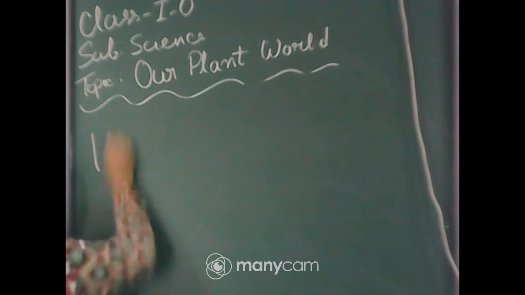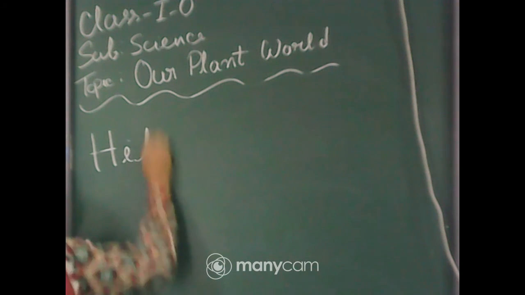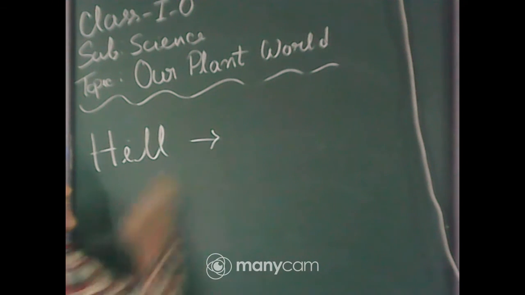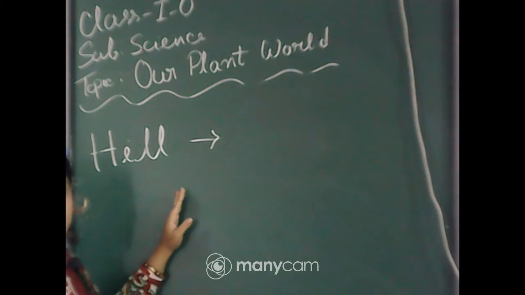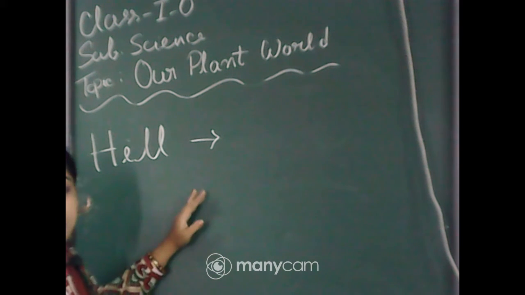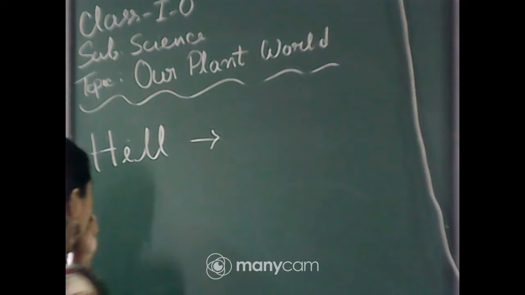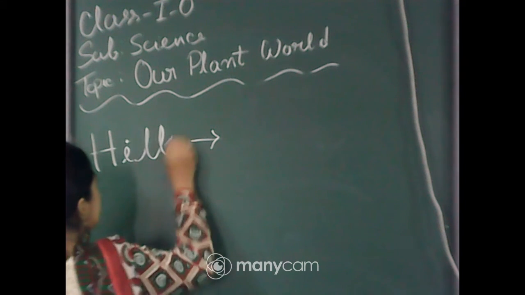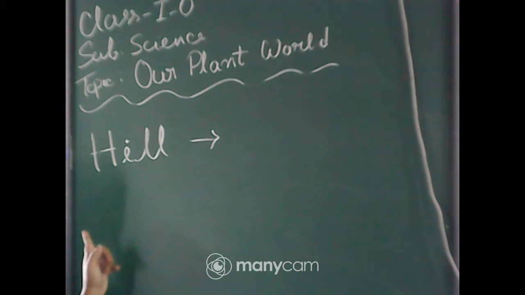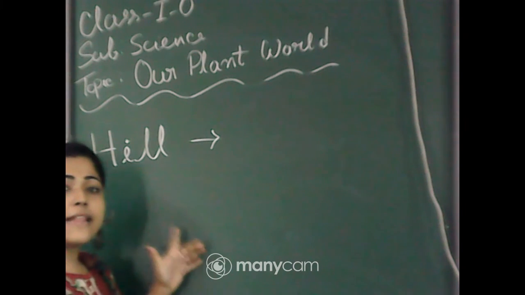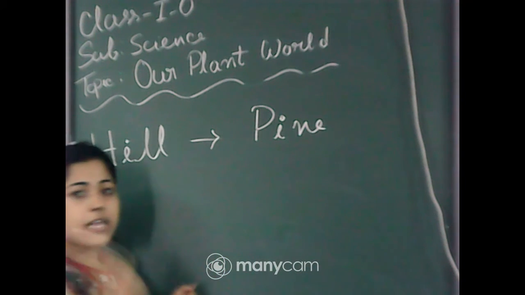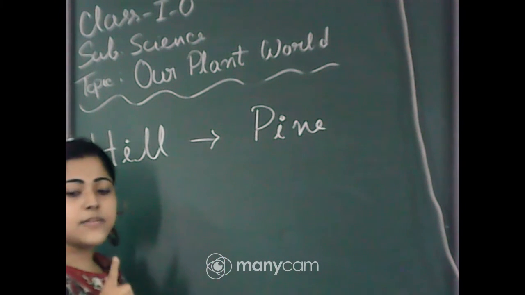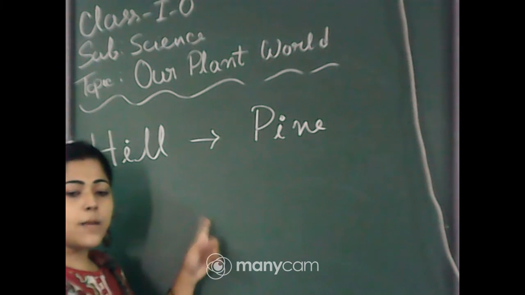So some plants grow in hill areas. Just copy those things from the board. Everyone copy those things from the board. Some plants grow in the hill. The example is pine. I am giving here only one example, and everyone copy this.